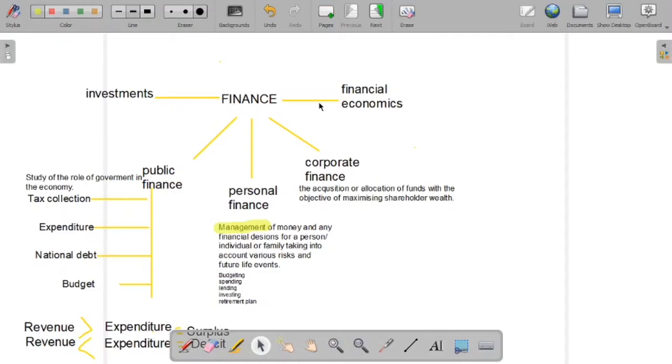Okay, so defining corporate finance in a simpler context, corporate finance is the generation of funds, obtaining finance from both external and internal sources of finance at the lowest cost possible. So note that term, lowest cost possible. The cost should be minimal, cost of capital. And also after obtaining it, you're supposed to invest it in suitable investment projects. So corporate finance is about obtaining the funds and investing the funds with the aim of increasing shareholder wealth over time. So that's about corporate finance.